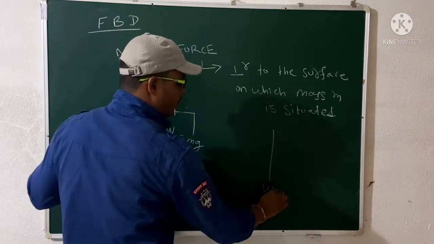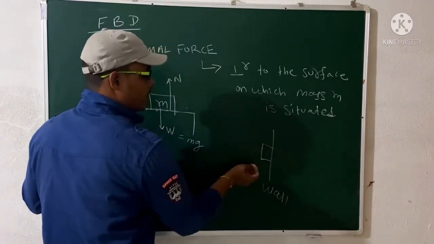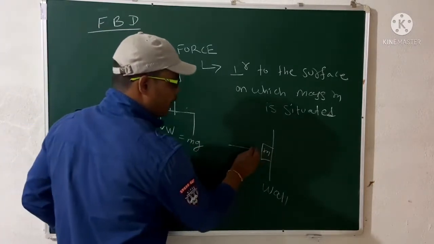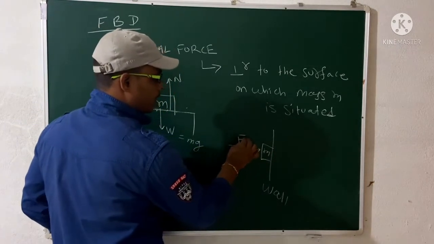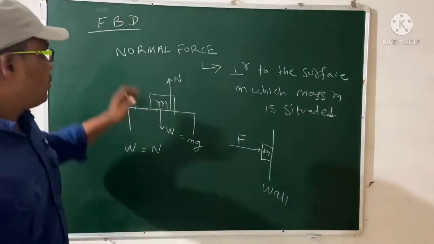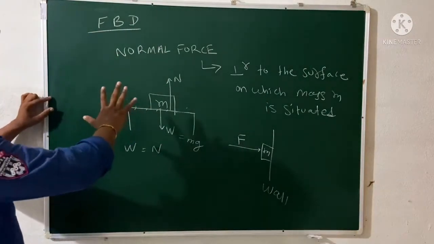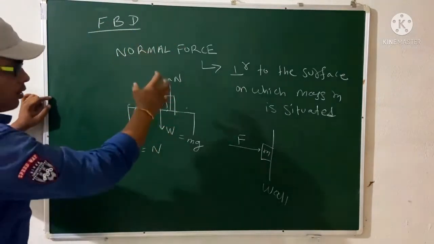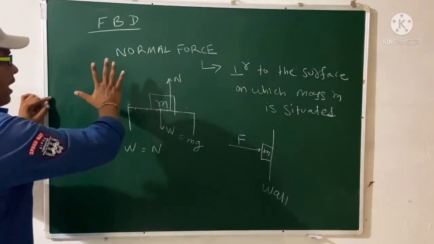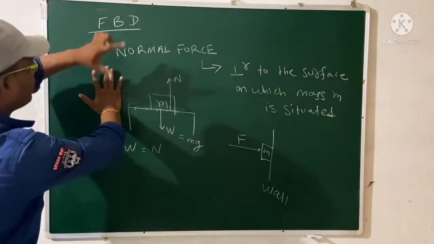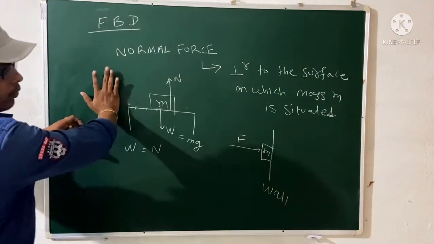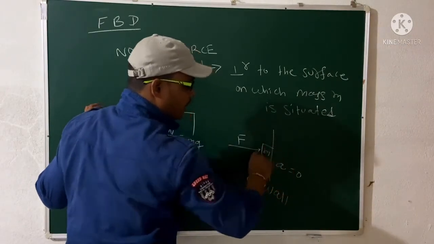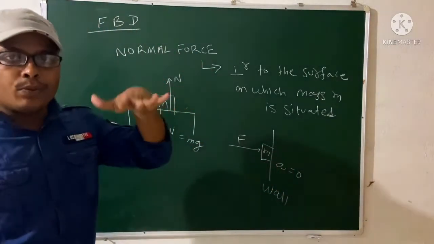So if this is a wall and one mass is there, the mass will fall down, but we have given a force, right? That means if this is the wall and this is the blackboard, and I remove the knots, then what will happen? The board will fall down. But I have given a force so that the board will not fall down. So here the acceleration is 0, right? Because the particle is not moving up or down.